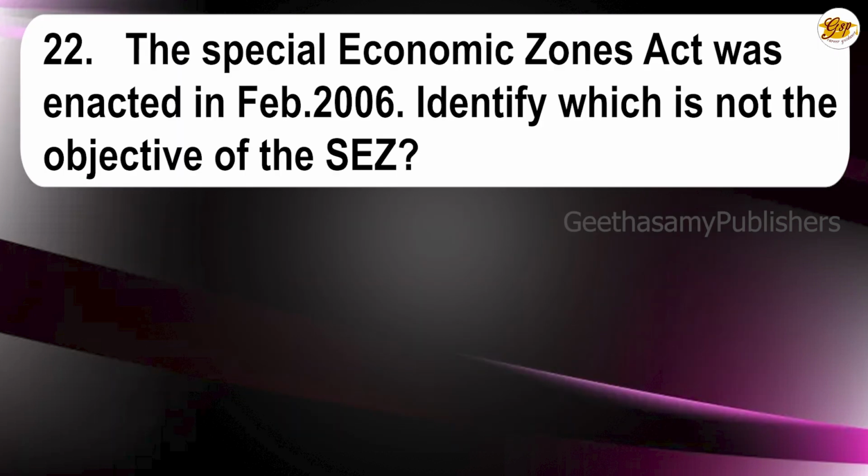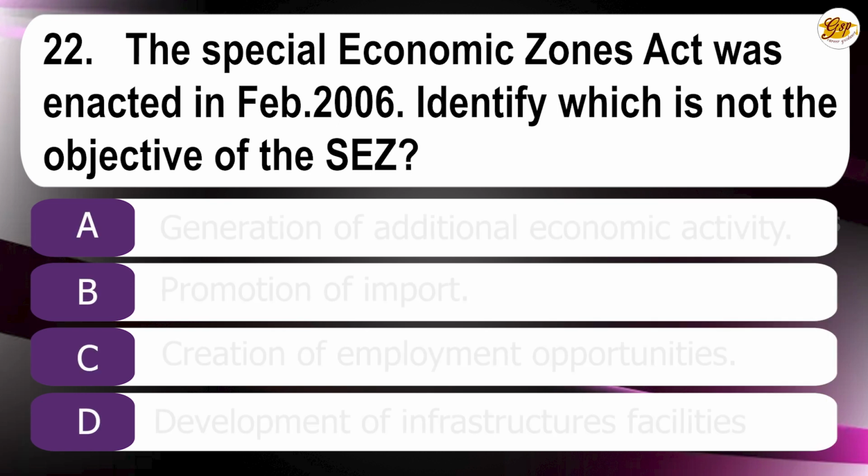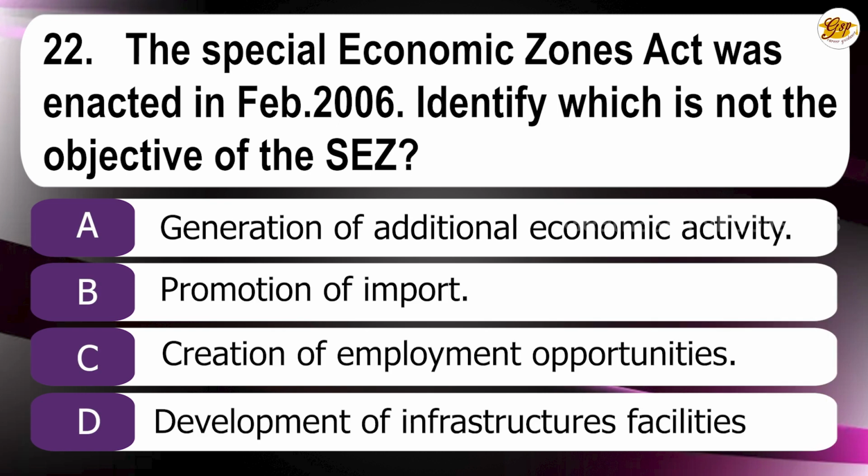22nd question. The Special Economic Zone Act was enacted in February 2006. Identify which is not the objective of the SEZ. A. Generation and additional economic activity. B. Promotion of import. C. Creation of employment opportunities. D. Development of infrastructure facilities. The correct answer is B.